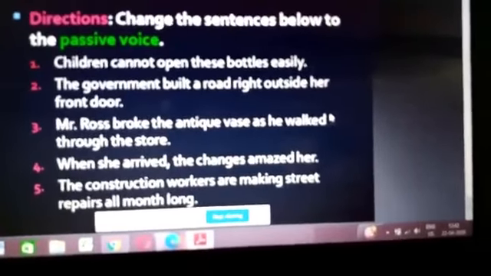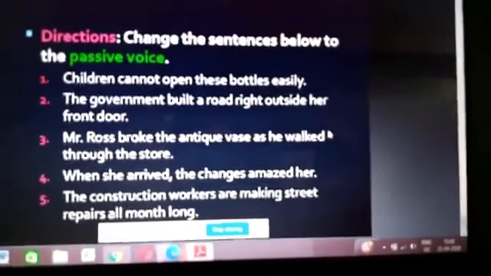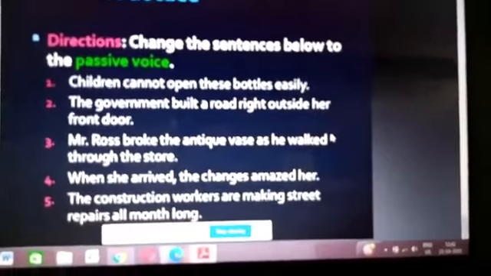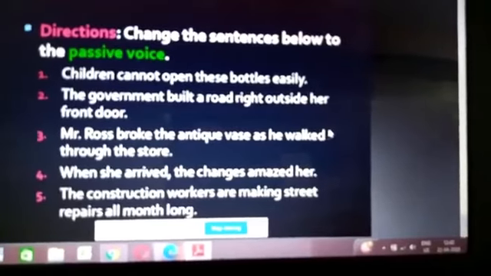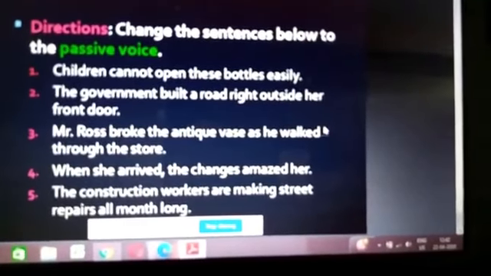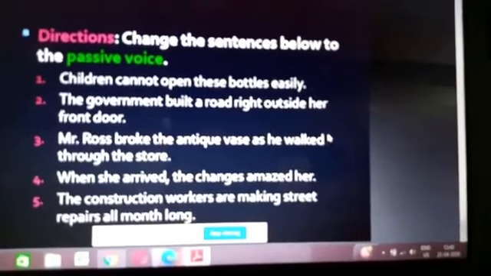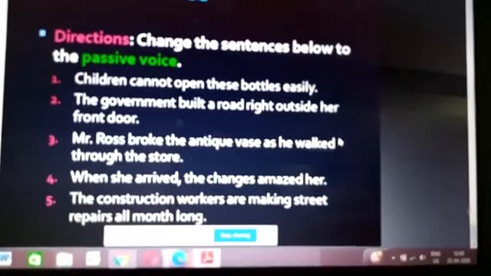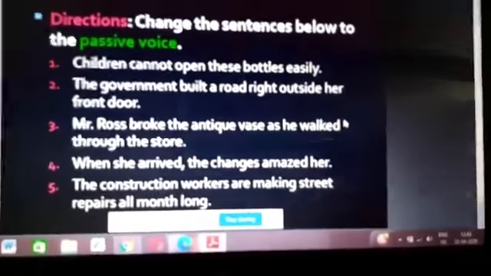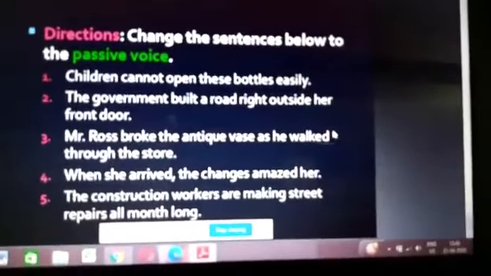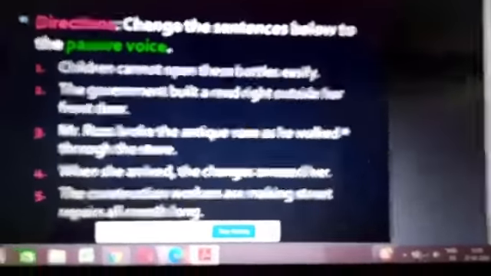For perfect tenses, perfect tense means, he has eaten 5 chapatis. This is present perfect tense. Formula of active voice perfect tense is subject plus has or have or had plus root plus ed or en plus complement. That is active voice. Passive voice of that: object of the active, that is subject of the passive, plus has or have or had plus been plus root plus ed or en plus complement.